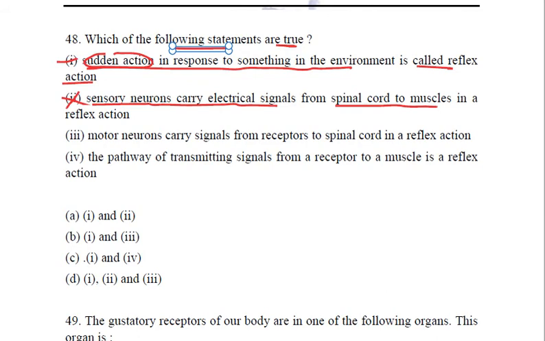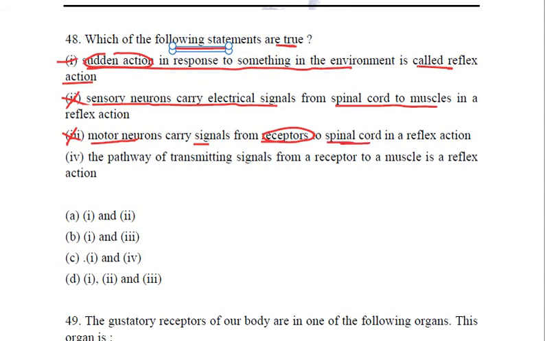These are taken by motor neurons, not sensory. So this is an incorrect option. Third one is motor neurons carry signal from receptors. No, once again, they carry information from spinal cord. It is the other way around. It should be sensory neurons which are carrying signal from receptor to spinal cord.